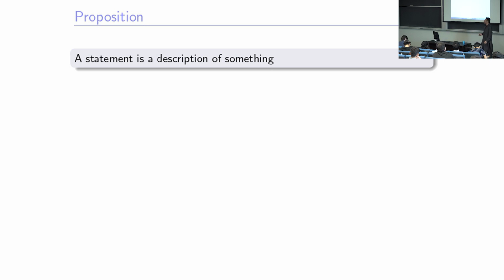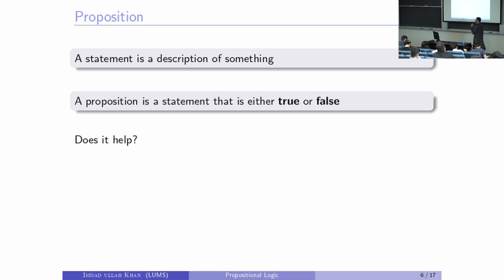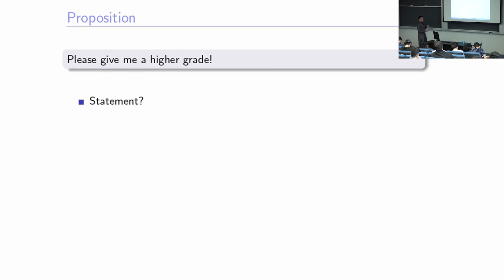So we define a proposition. A proposition is a statement which has exactly one of the two values, either true or false. Not both, not neither of them, not could be, right? This kind of stuff is not going to be allowed. So we are going to talk about propositional logic. We define proposition, and we will restrict ourselves to such statements, right? Let's see if we solved all the problems. Look at this thing. Is this a statement?